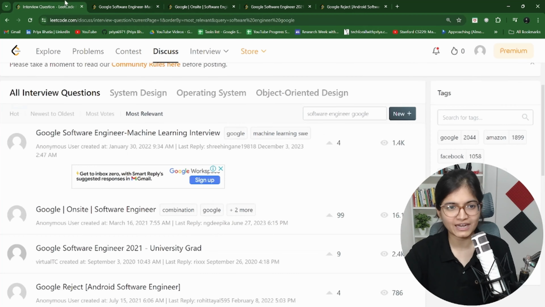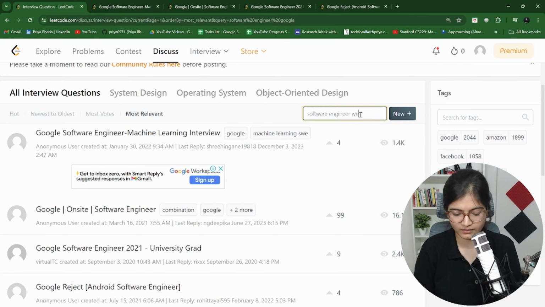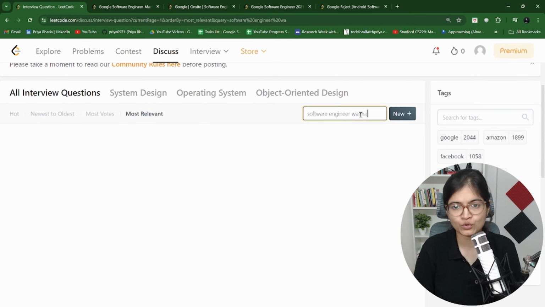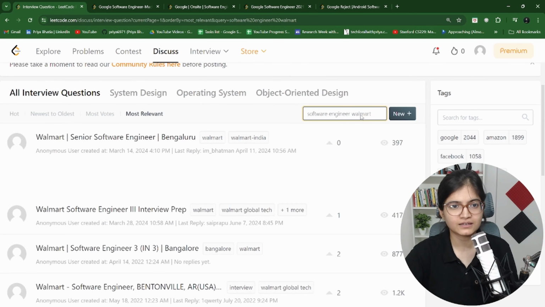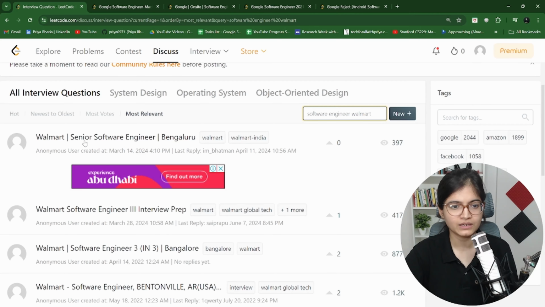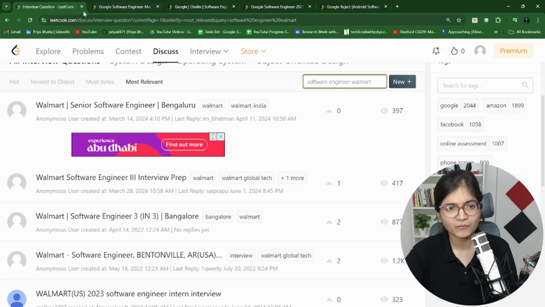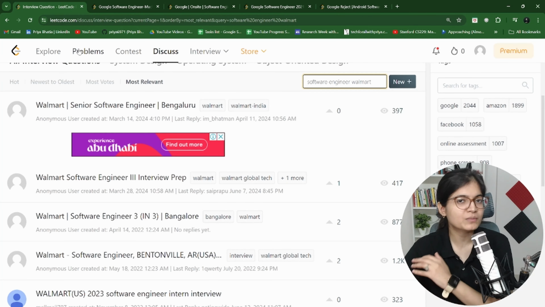Similarly, you can refer to any company. For example, let's say I want to focus on Walmart. You can see the experiences of Walmart as well: senior software engineer, Bangalore, interview prep. So what I'm trying to convey here is that this platform is really helpful.